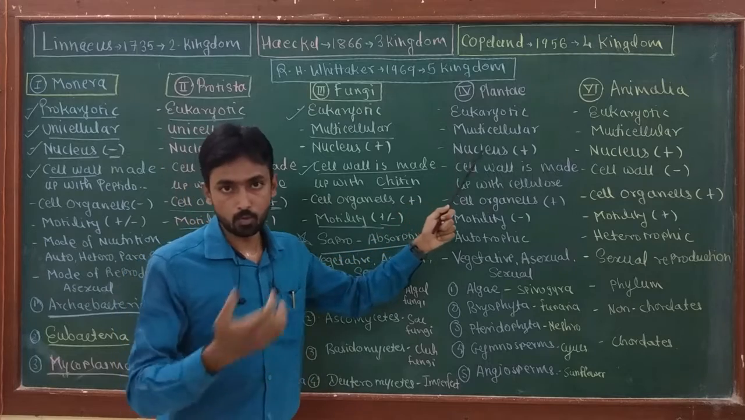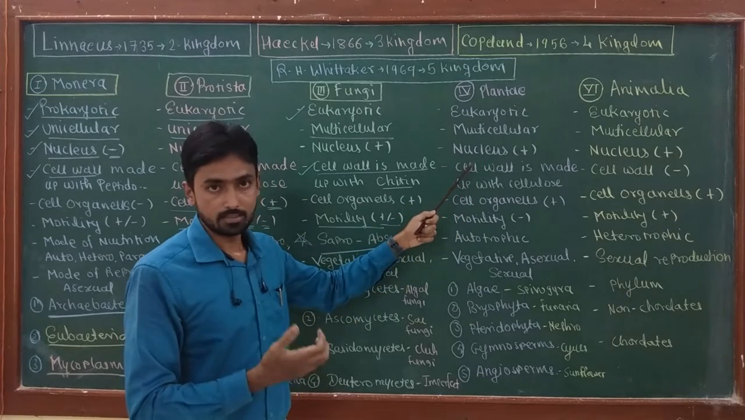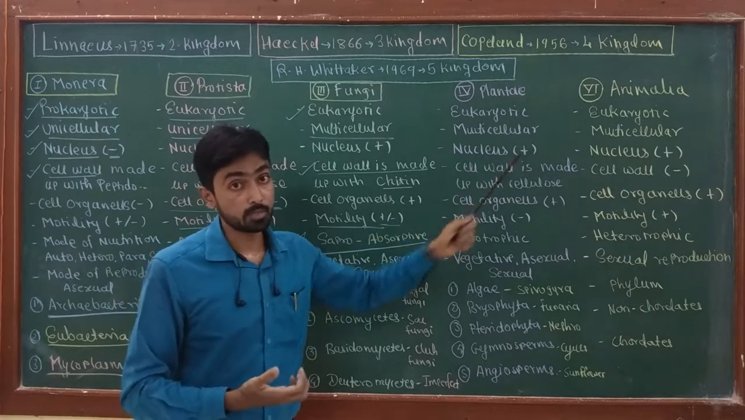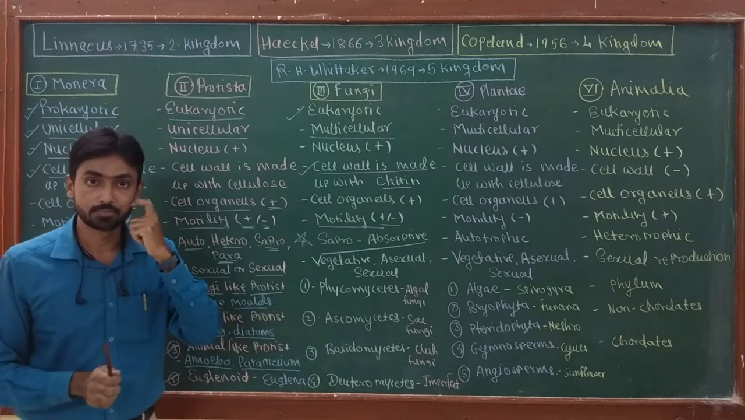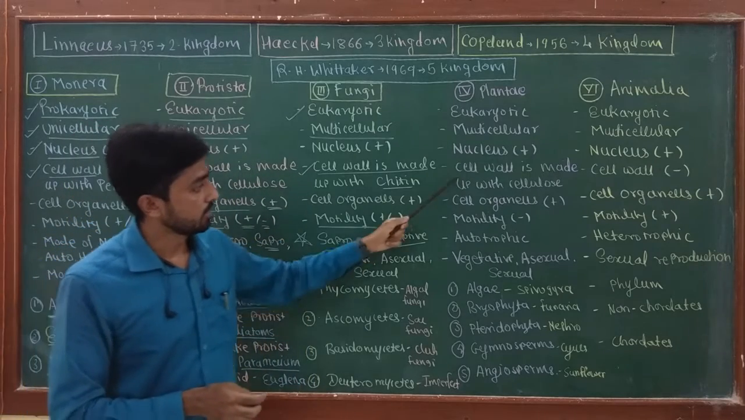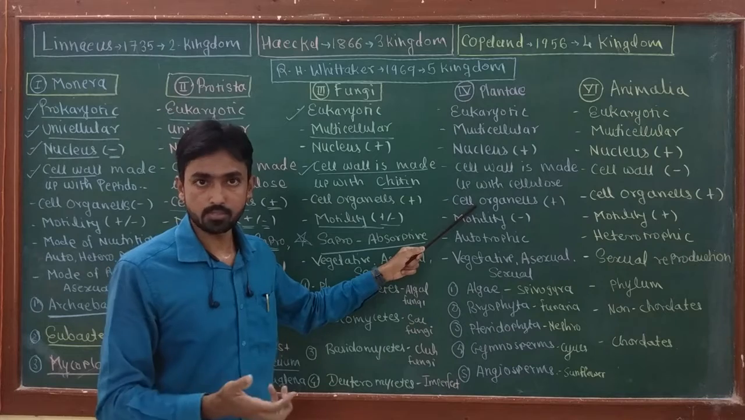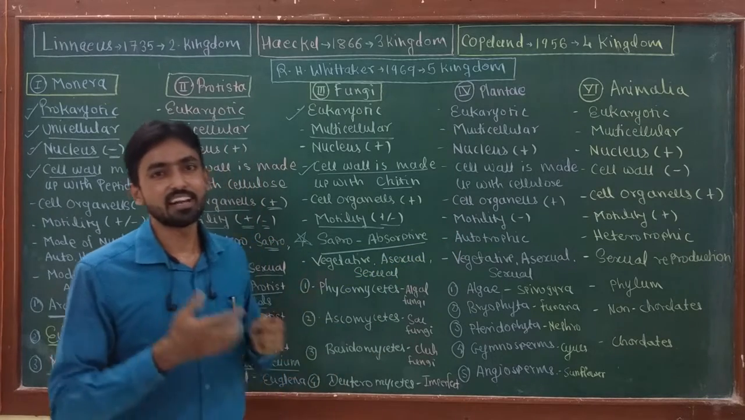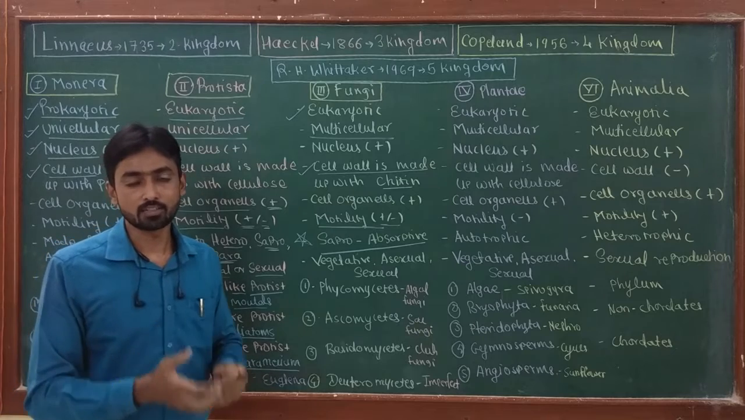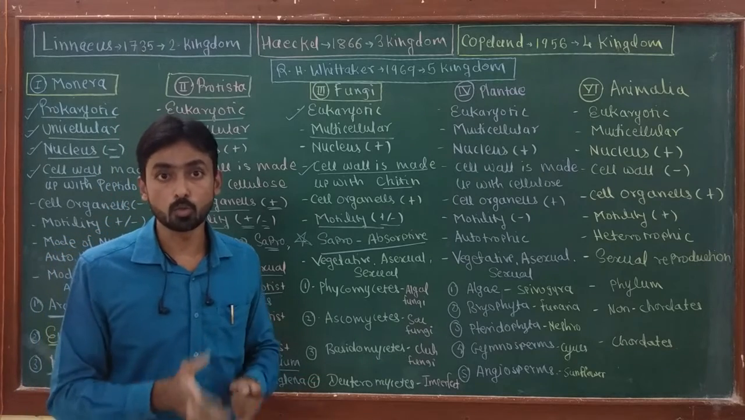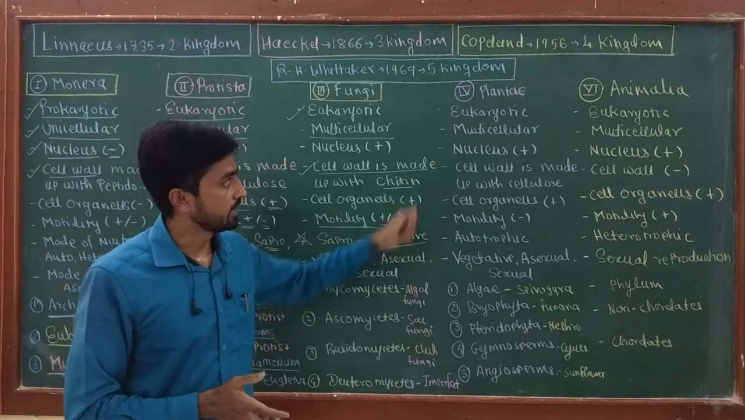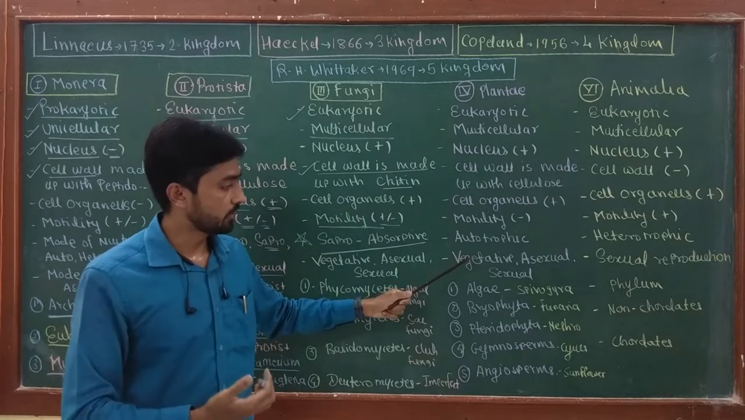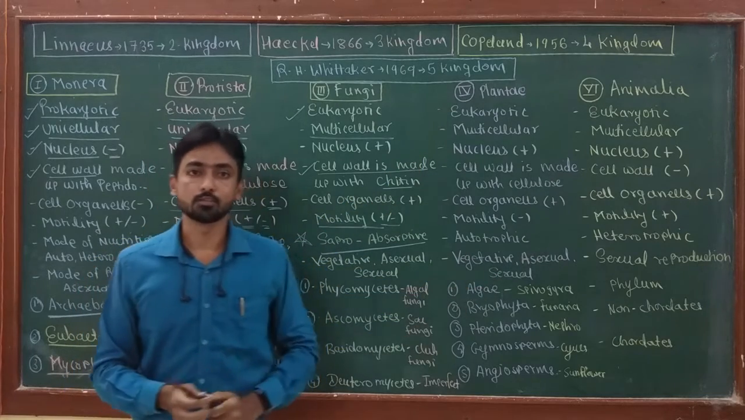Then a well-developed nucleus is present as it is a eukaryotic cell. The cell wall of the plant is made up of cellulose. Okay. Then cell organelles are present. Motility is absent. Plants are sedentary. Generally, plants do not show motility or locomotion. Then they grow or reproduce by vegetative, asexual, and sexual method.